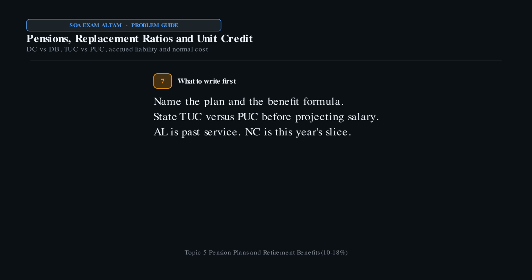On exam day, name the plan and write the benefit formula first. State TUC or PUC before you touch a salary scale. Accrued liability is the past service slice. Normal cost is this year's slice, plus mid-year exits if they are in the model. End with one sentence: this number is a replacement ratio, an AL or an NC under which method.